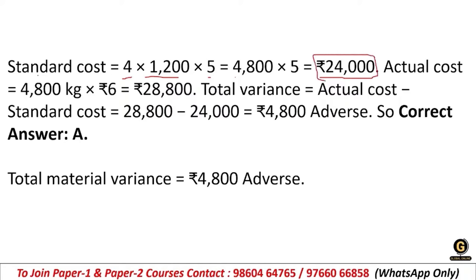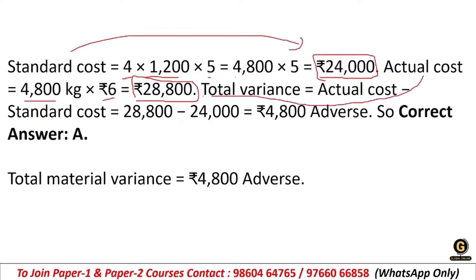Right, so actual cost is 4800 kg, and add rupees 6, so 28,800 is the actual cost. Standard cost is 24, actual cost is 28,800. Okay, so total variance formula is actual minus standard, right? So 28,800 minus 24, we have 4,800 adverse. Okay, so right answer is option A, 4,800.